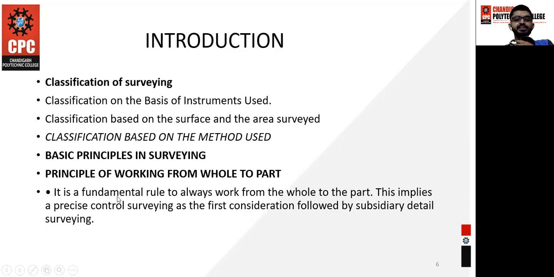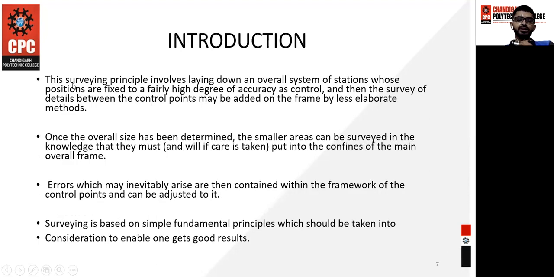So here it is written that it is a fundamental rule to always work from whole to part. This implies a precise control surveying as the first consideration, followed by the subsidiary detailed surveying. The surveying principle involves laying down an overall system of stations whose positions are fixed to a fairly high degree of accuracy as control, and then the survey of details between the control points may be added on the frame by less elaborate methods. Once the overall size has been determined, the smaller areas can be surveyed in the knowledge that they must fit into the confines of the main overall frame.